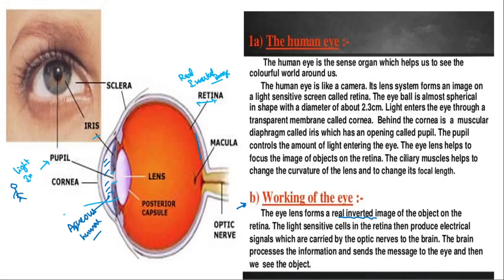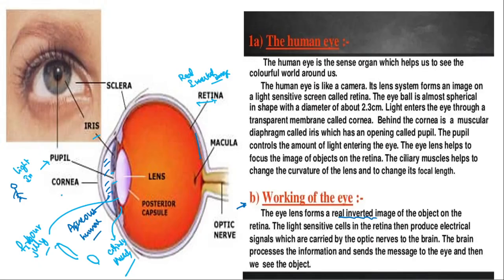It is made up of a fibrous jelly material. It is not glass. It can be elongated or compressed by the ciliary muscles, which hold the lens. Clear, guys?